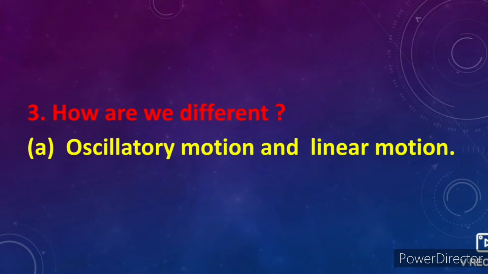Question 3, how are we different? A, oscillatory motion and linear motion.